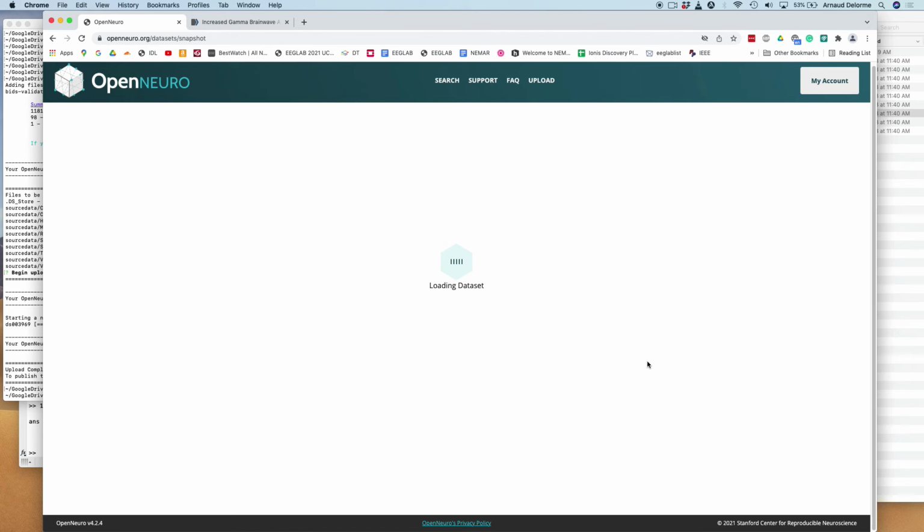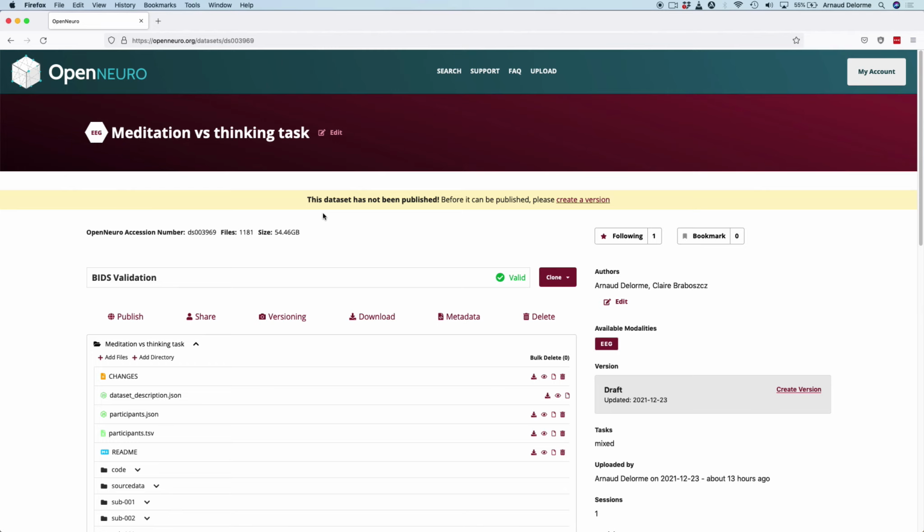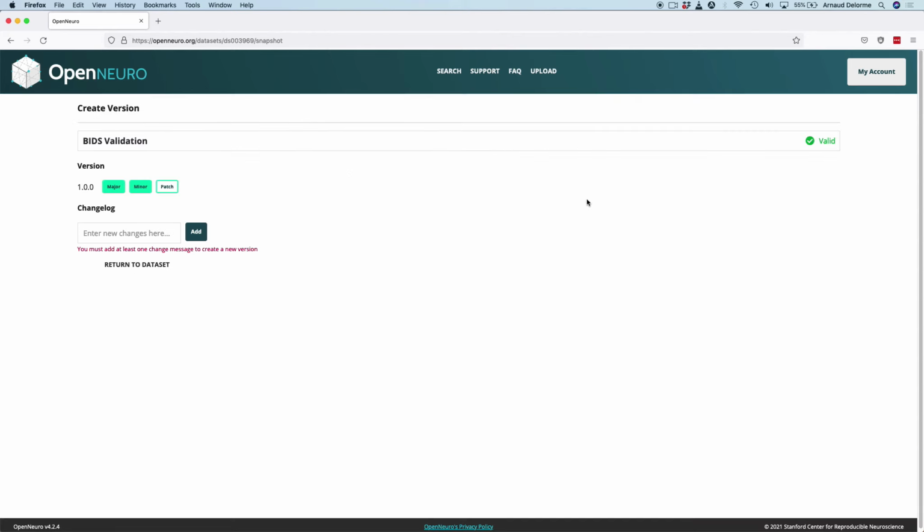And unfortunately on Chrome, this froze. So I waited for a couple of minutes and then nothing happened. So I decided to go on Firefox instead. So I logged in on my account on Firefox. All the metadata was already saved. And then I pressed the button to create a new revision of this dataset.